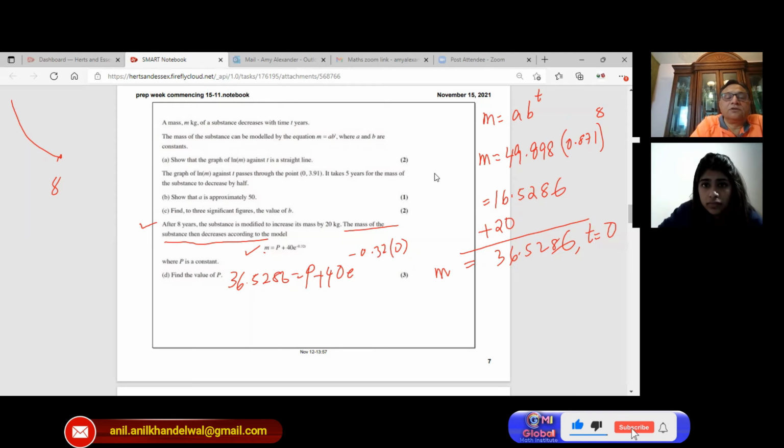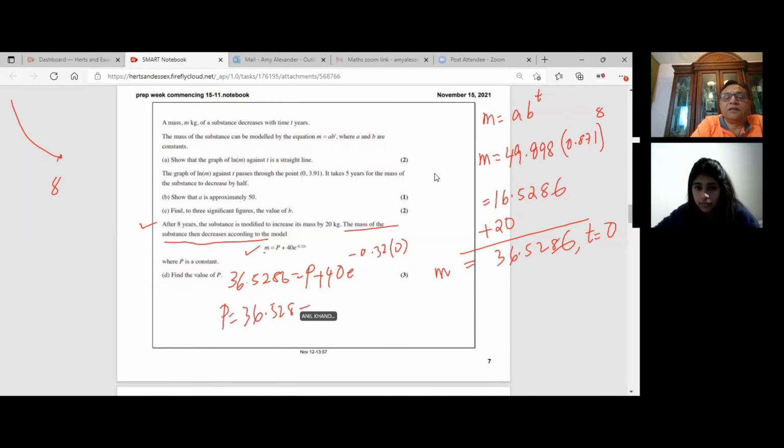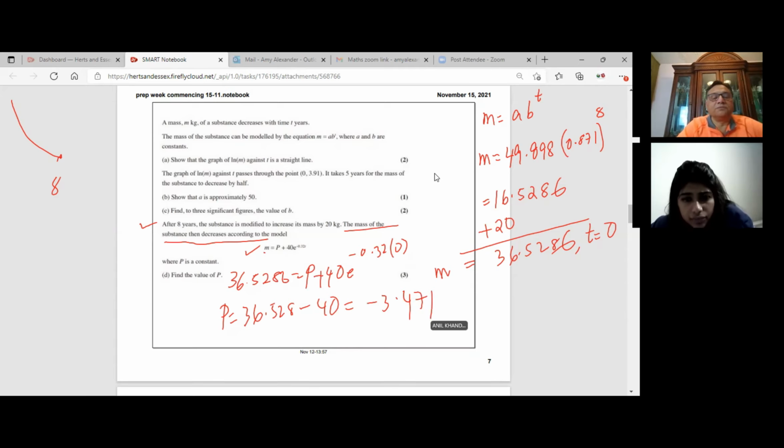Okay, so you brought it this side. So that is 1, correct? So P equals 36.5286 minus 40, correct? And you get that value as minus 3.471. Okay. So P is a constant with this value. Find the value of P. So that is how you're going to do this particular question. Is that clear to you?